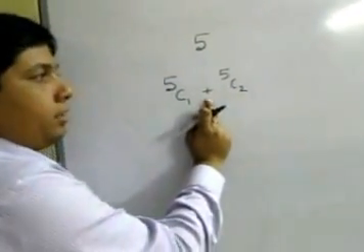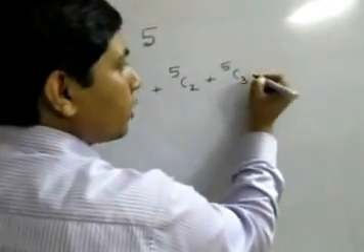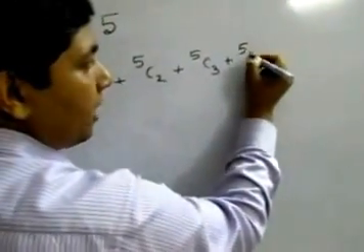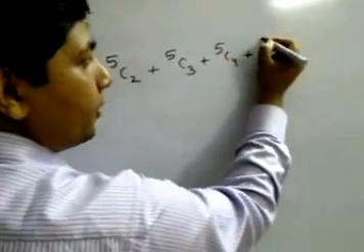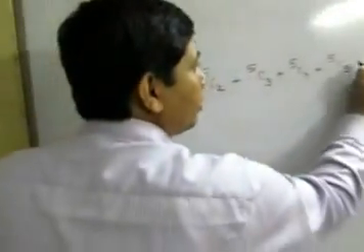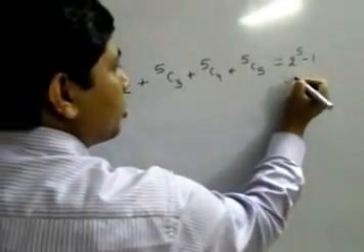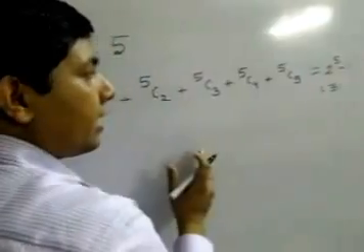That's why the plus sign is here. Or if he fails in 3 subjects, then 5C3. Or in 4 subjects, then 5C4. Or if he fails in all 5 subjects, then 5C5. And this is equal to 2 to the power 5 minus 1. That means total 31 ways he can fail.